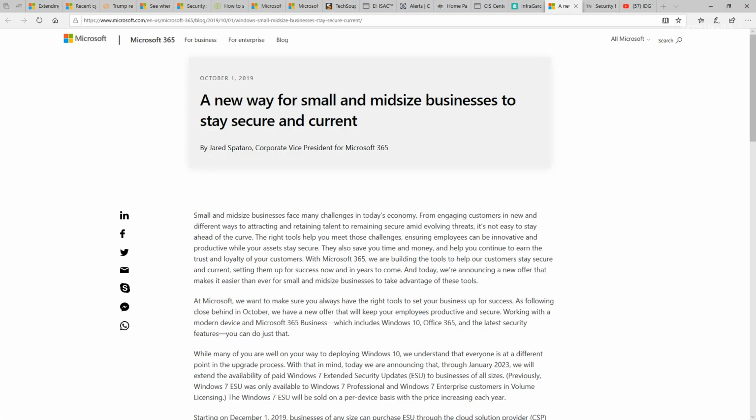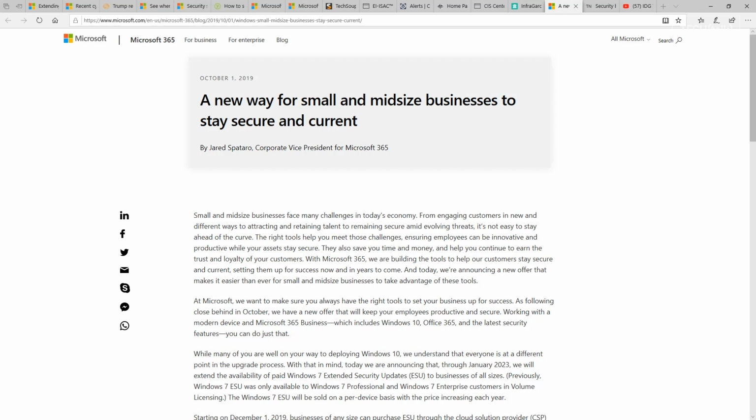So what takeaways can we take from learning about election systems and keeping them safe? Number one, ensure you have a patched operating system. Microsoft has recently announced a change to make it easier for small and medium businesses to purchase extended support for Windows 7. Look for more information starting on December 1st, 2019 on how to get an extended support contract for Windows 7. You want to make sure you add two-factor authentication to email accounts.